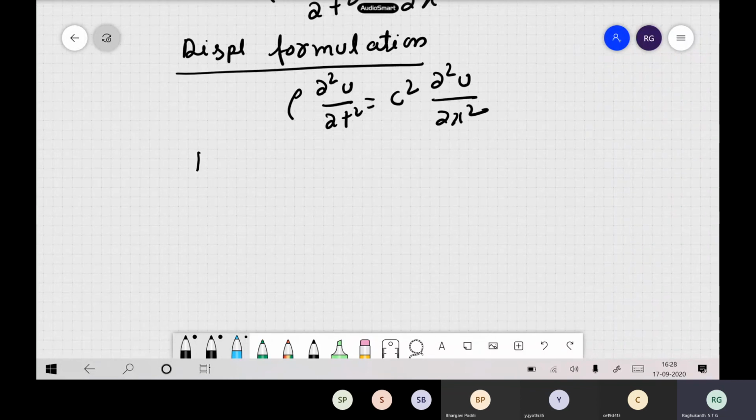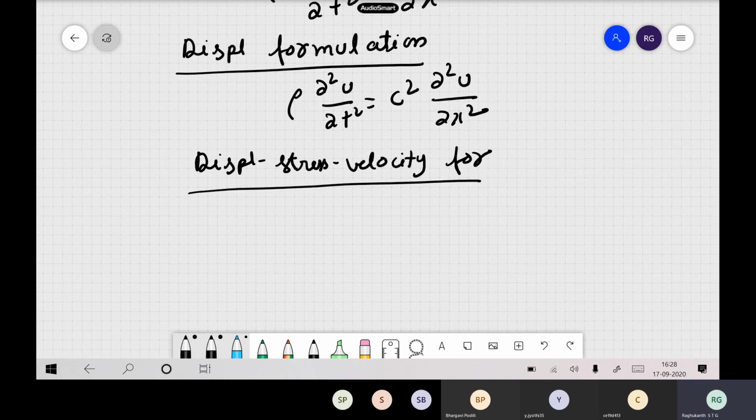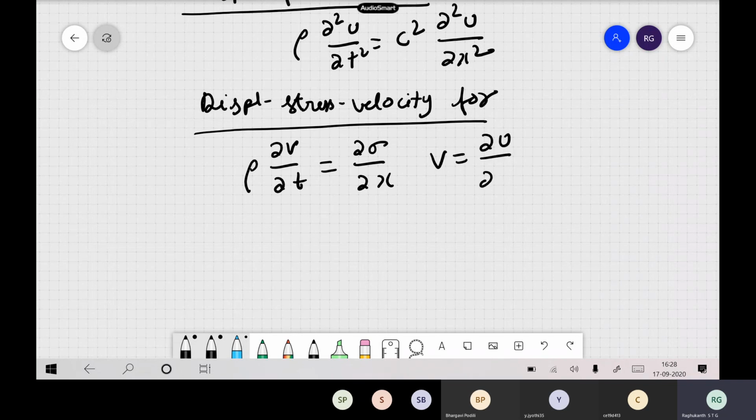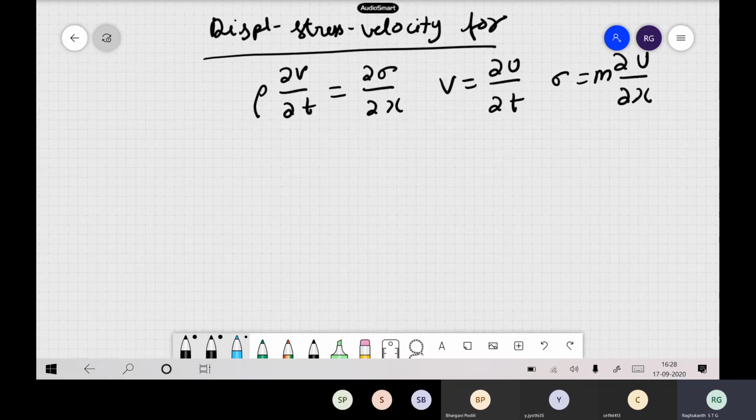Then we have the displacement velocity stress formulation also, where we write all the expressions. So rho into dou v by dou t is equal to dou sigma by dou x. Then we have v is equal to dou u by dou t. Then we have sigma is equal to m into dou u by dou x. So this is one other formulation.